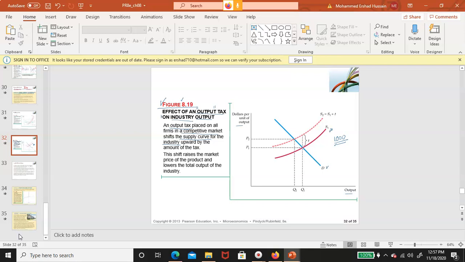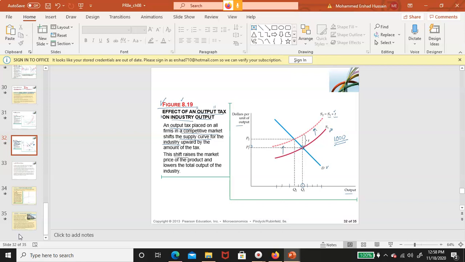So in this situation, this is the equilibrium P1 and Q1 before the government imposed the tax, right? But when the government imposes the tax, we have S1 and then add that T for every level of output. Now what happens? Cost is increasing because the government is now imposing a tax. The producers have to pay the government that T for every unit produced. So it is as if the entire supply curve will shift up, right?